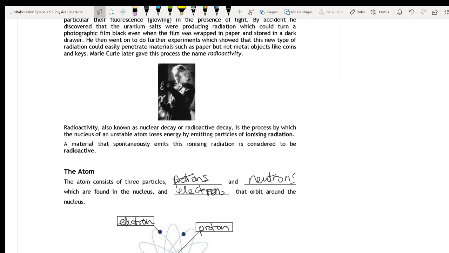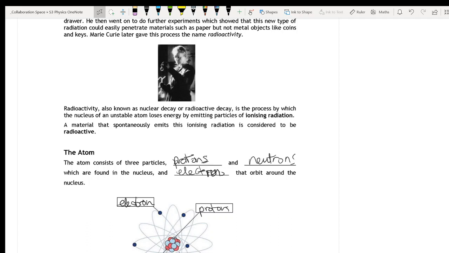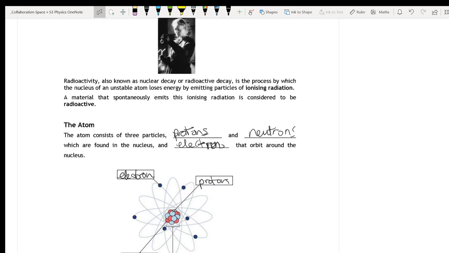He then went on to do further experiments which showed that this new type of radiation could easily penetrate materials such as paper, but not metal objects like coins and keys. Marie Curie later gave this process the name radioactivity. It's also known as nuclear decay or radioactive decay, and it's the process by which the nucleus of an unstable atom loses energy by emitting particles of ionizing radiation.